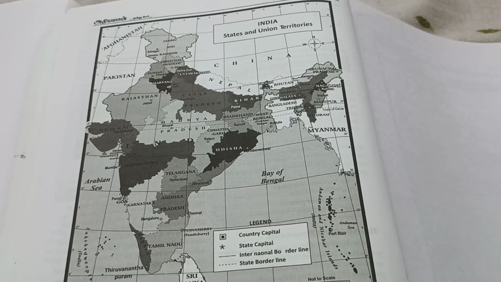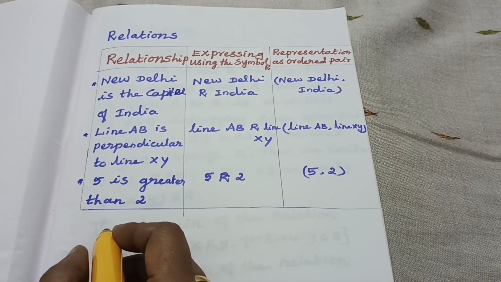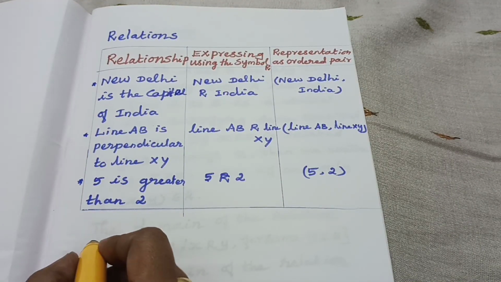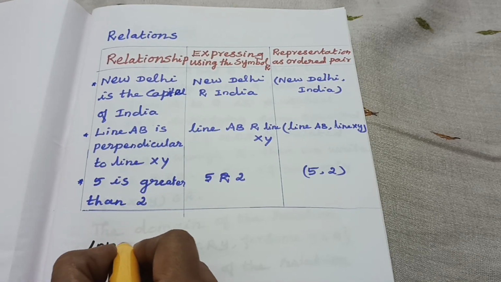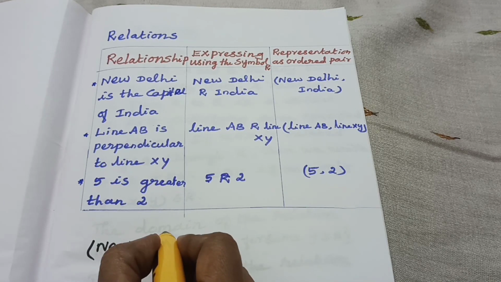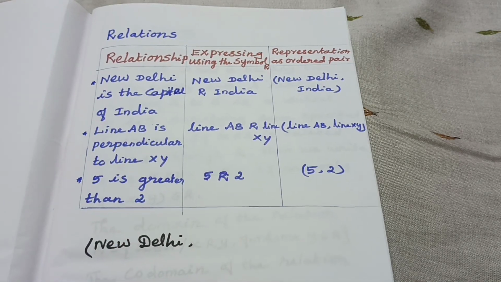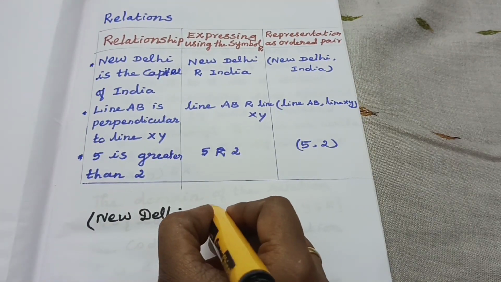When we specify a particular relation providing only one ordered pair, that is New Delhi, comma, India.